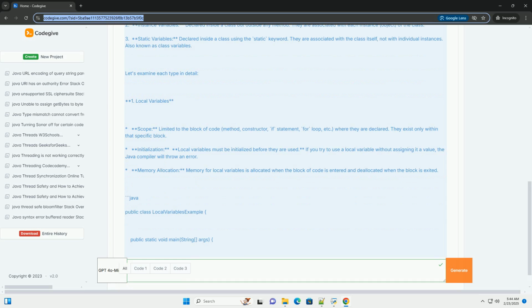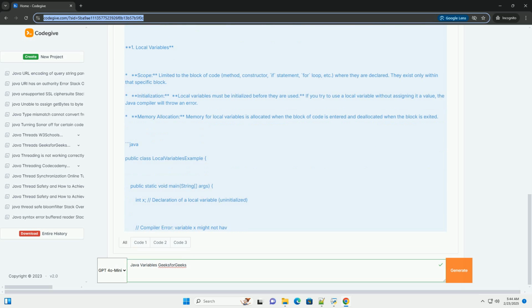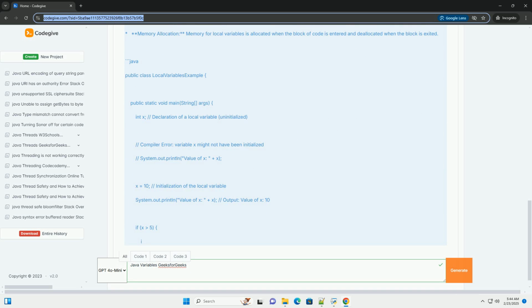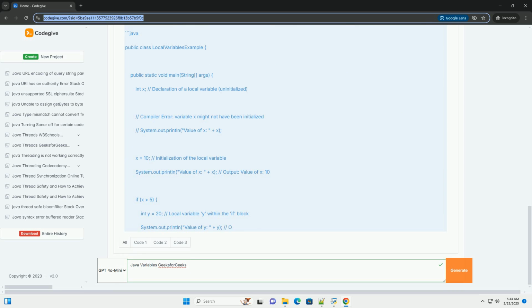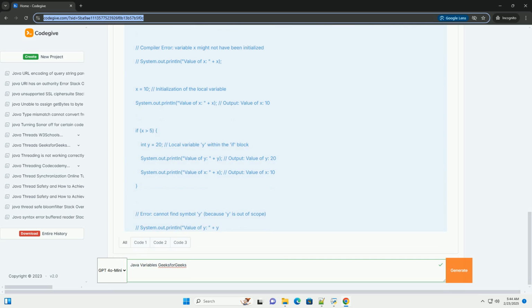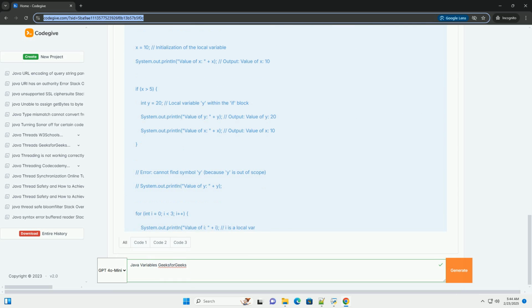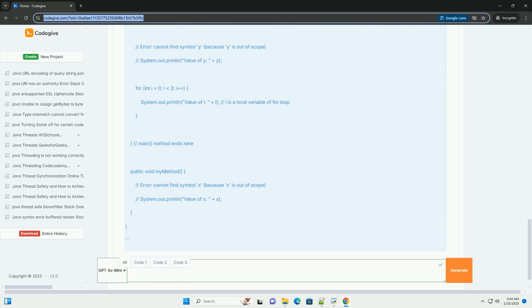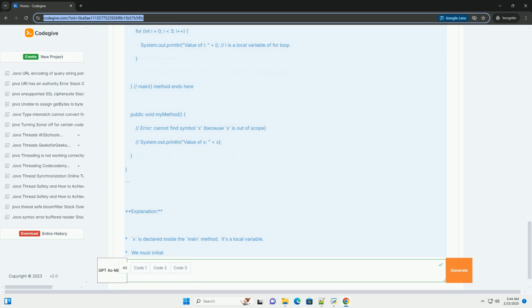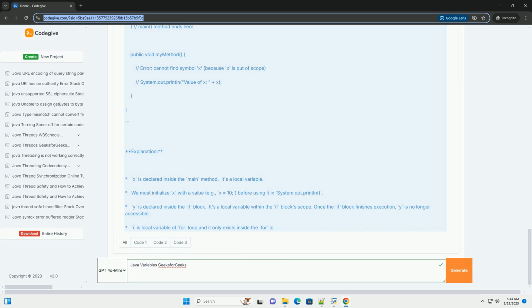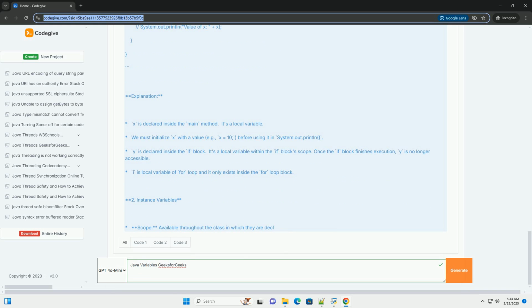Why use variables? Data storage. Variables allow you to store data, numbers, text, etc., that your program needs to work with. Data manipulation. You can change the values stored in variables during the execution of your program. Code reusability. Variables allow you to use the same value multiple times without having to re-enter it each time. Readability. Variables make your code easier to understand by giving meaningful names to the data you're working with.